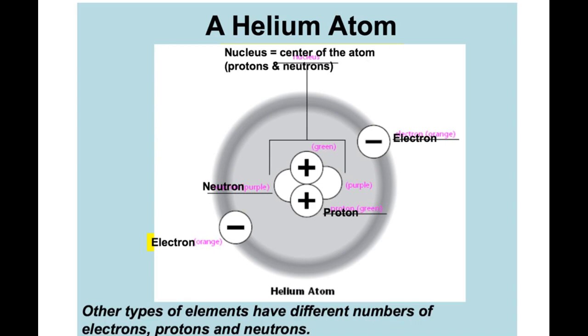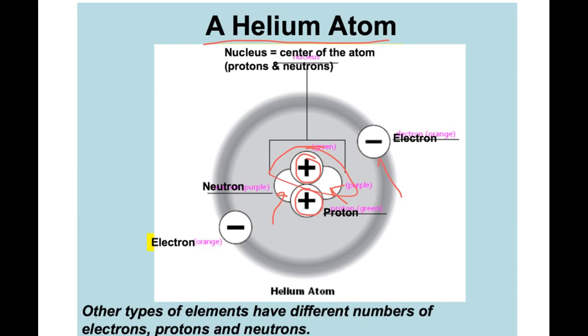And a little diagram of a helium atom. So here in the nucleus, we have the protons and neutrons. Here are the neutrons, neutral charge. Helium, it's helium because it has 2 protons. Helium always has 2 protons in the nucleus.